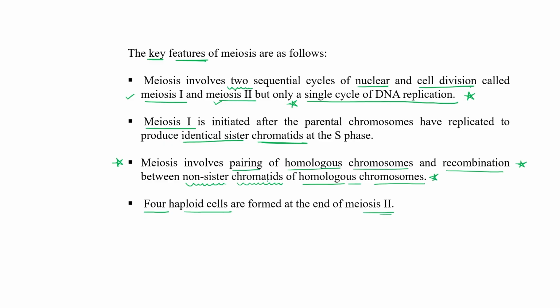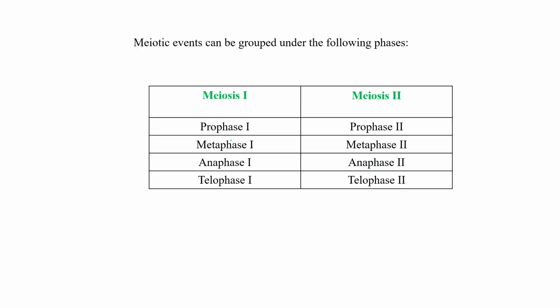And at the end of meiosis 2, we will get 4 haploid cells. Clear? So all the events present in meiosis 1 are exactly the same in meiosis 2, but in prophase 1 there is a difference, as recombination or crossing over occurs in this prophase 1. So this one is a longer phase.